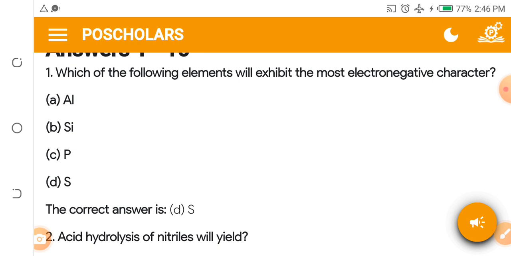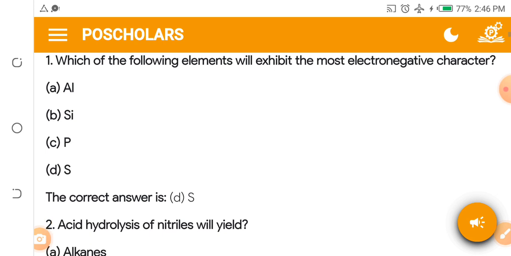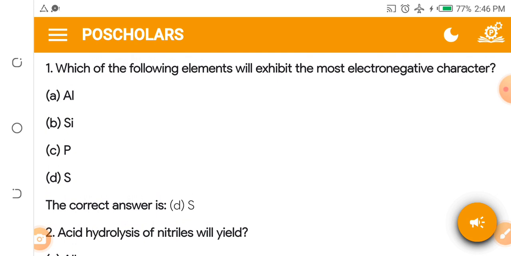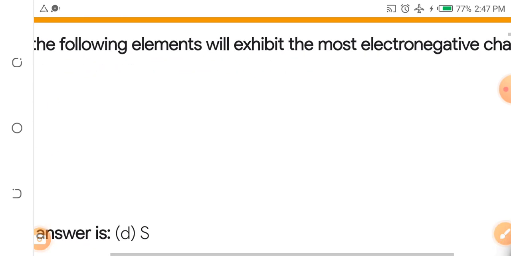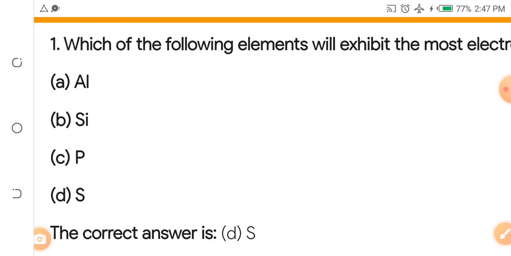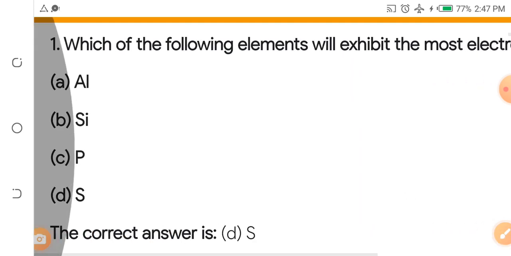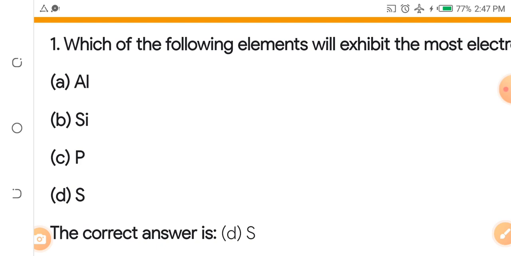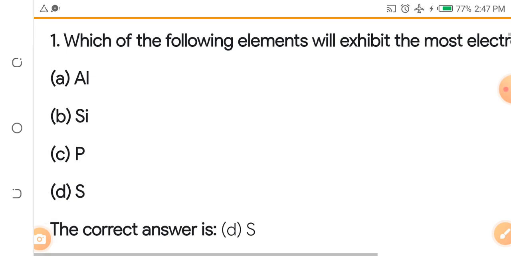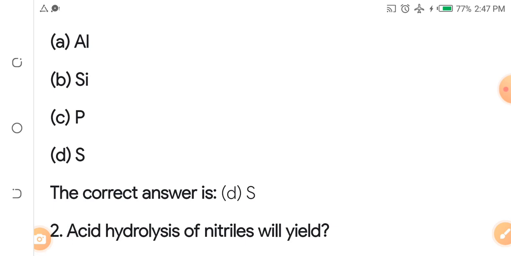Which of the following elements will exhibit the most electronegative character? Aluminum, silicon, phosphorus, sulfur. The answer is D.